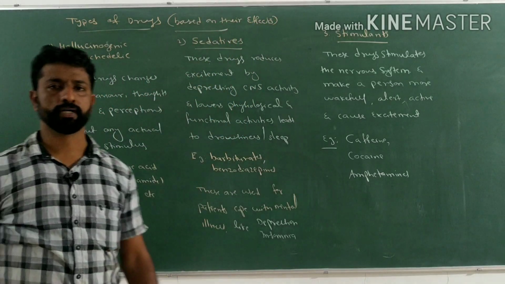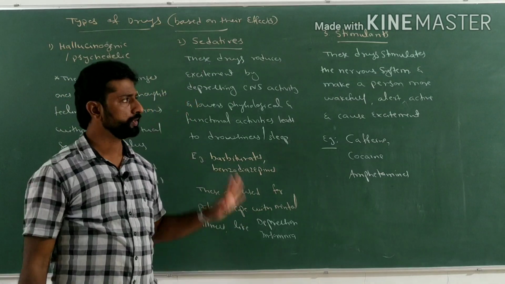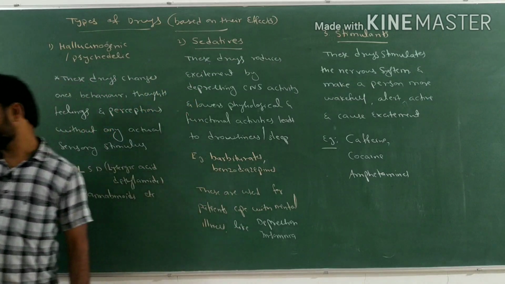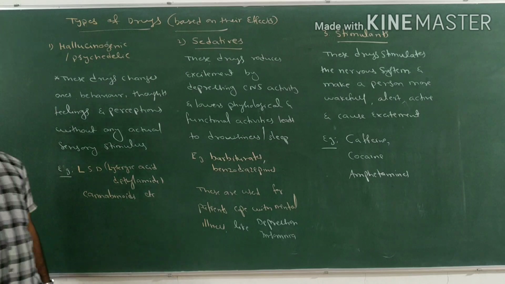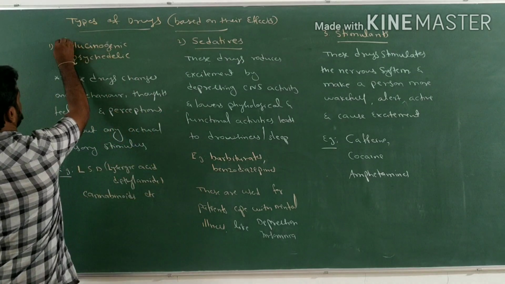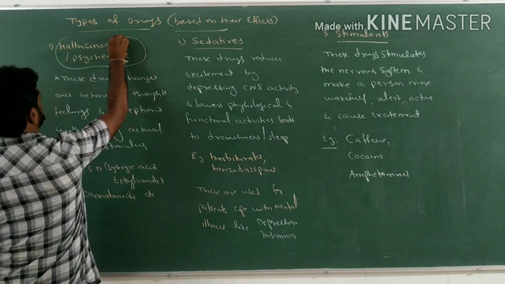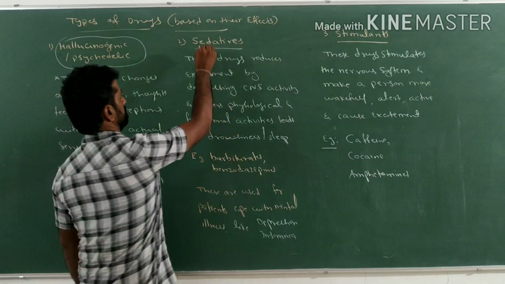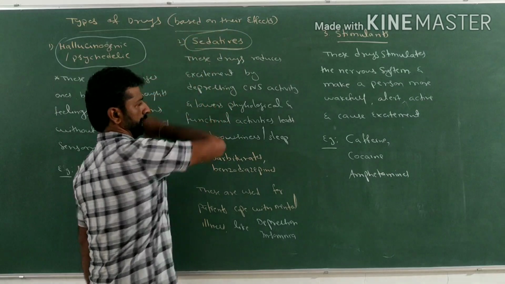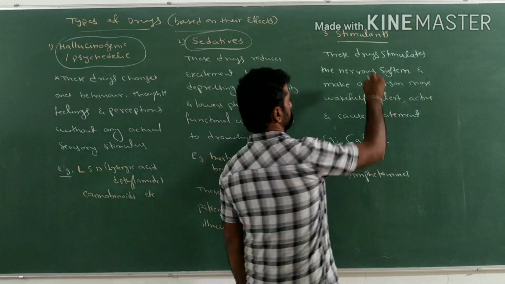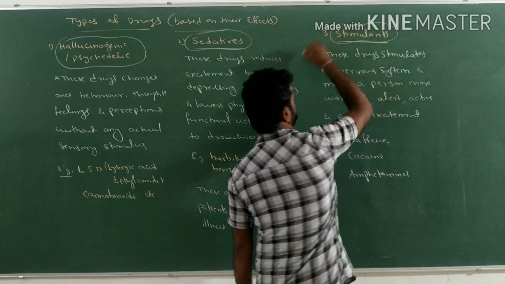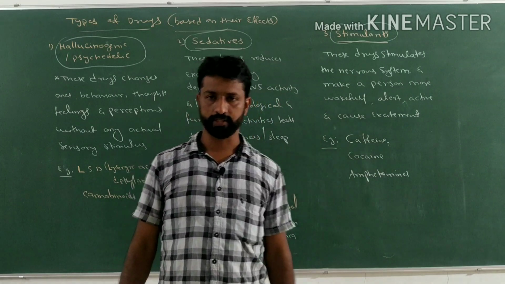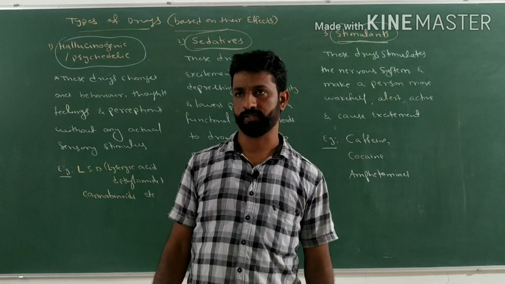So how many types of drugs are there? Based on their effect, drugs can be classified into three types. One is hallucinogenic drugs or psychedelic drugs. Second is sedatives, and third is stimulants. So these are the three types of drugs based on their effects.